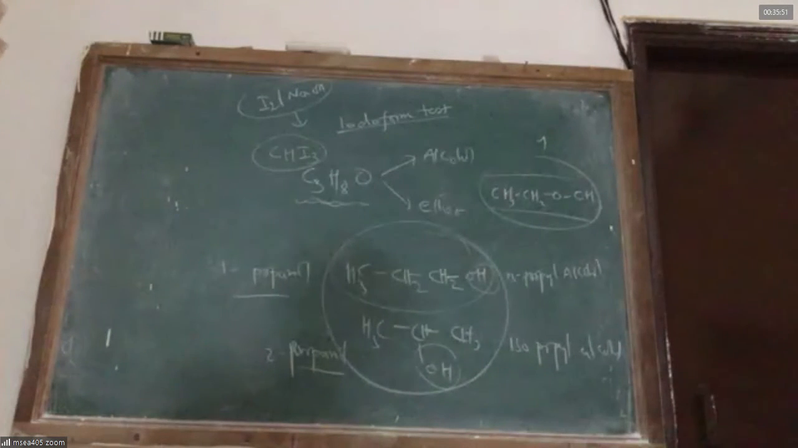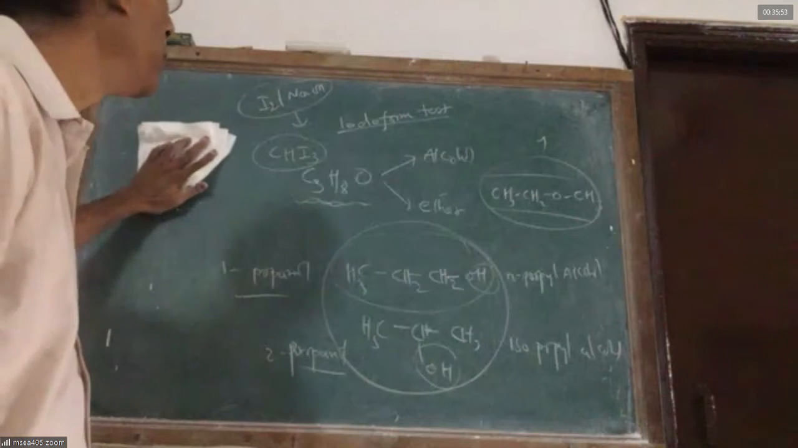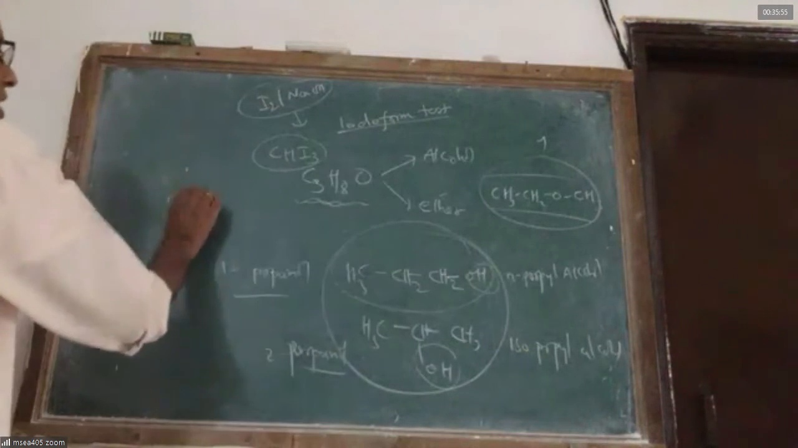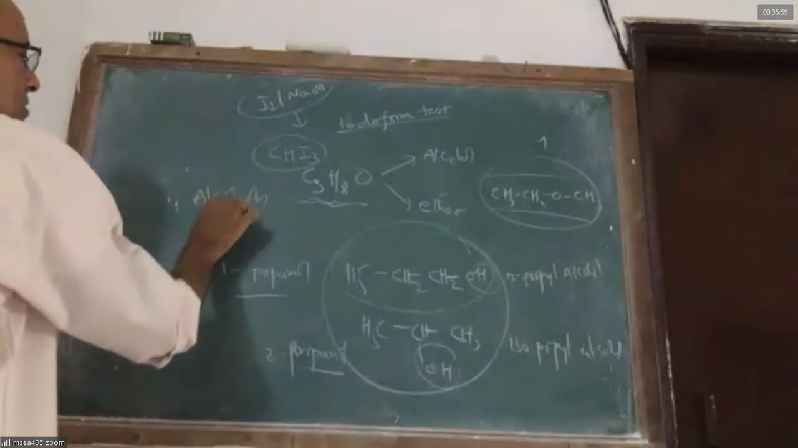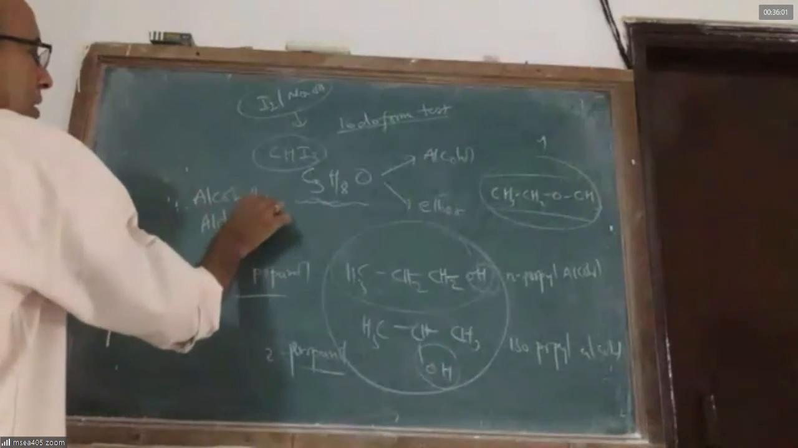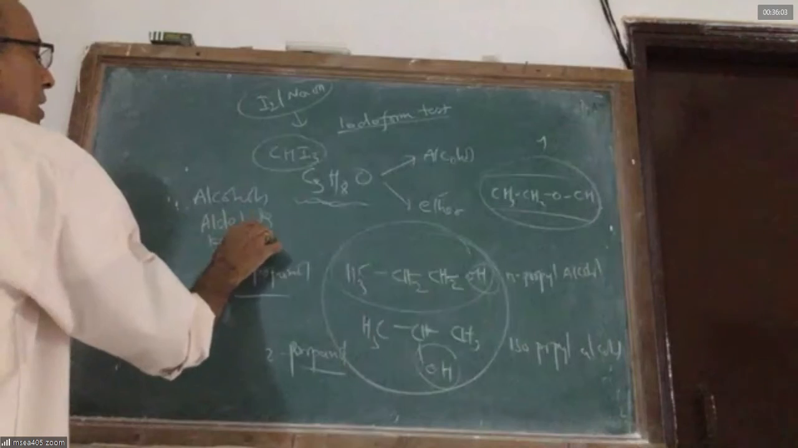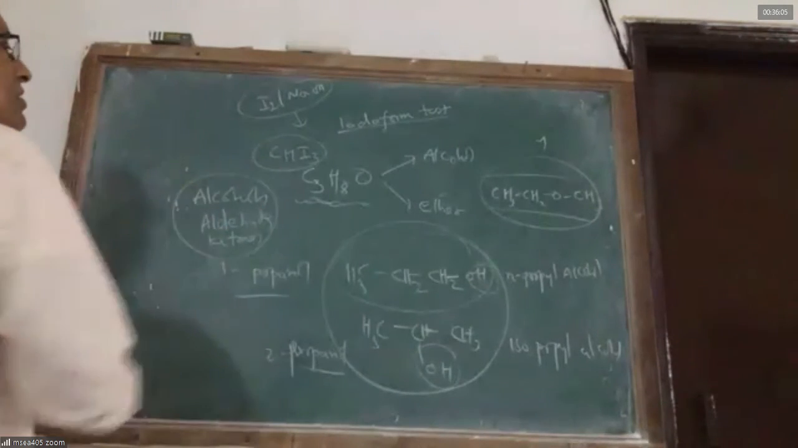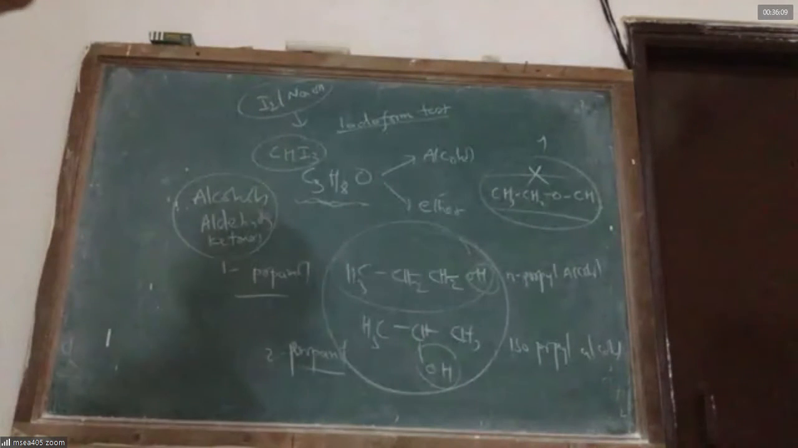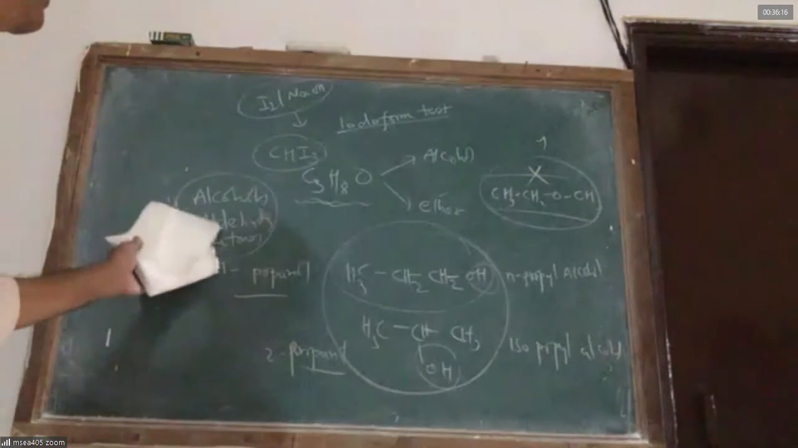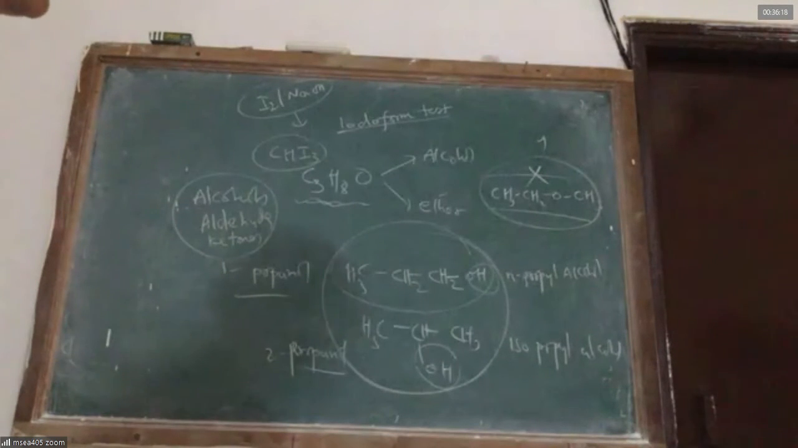Well, the iodoform test is given by only some compounds: alcohols, aldehydes, ketones. This test is not given by ethers. It is not given by carboxylic acids. It is not given by esters and others. Only alcohols, aldehydes and ketones.